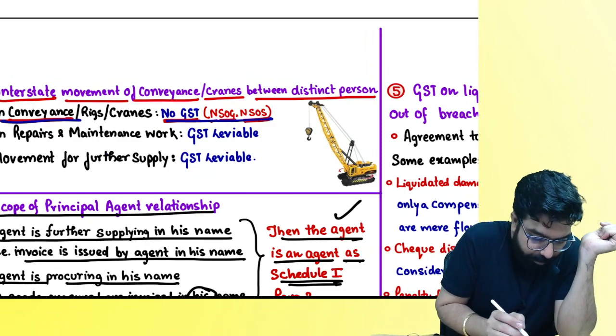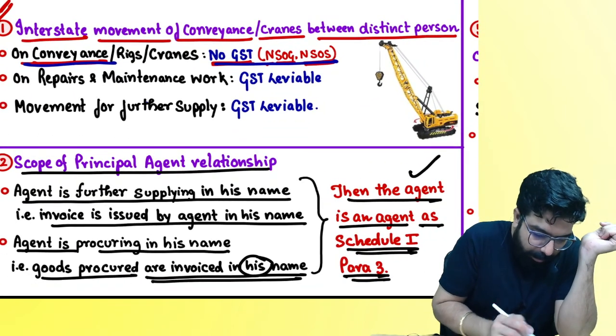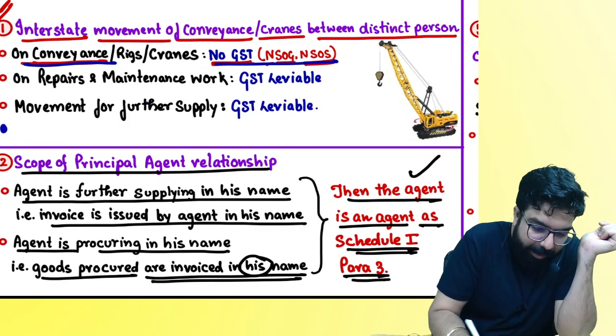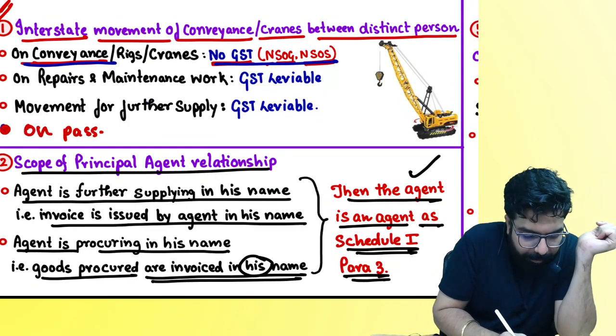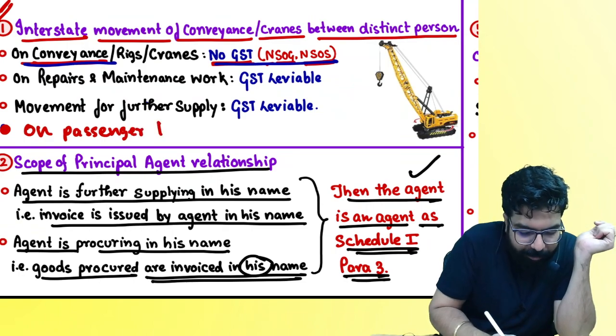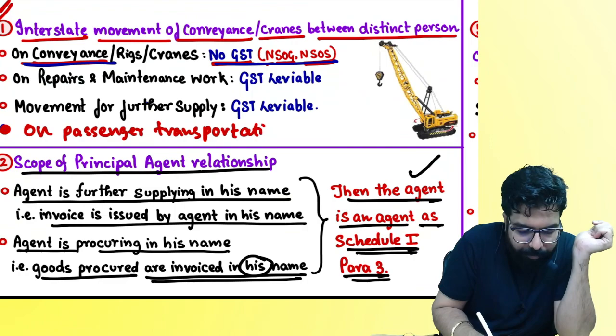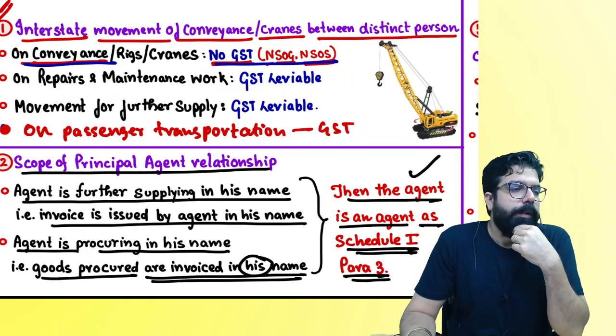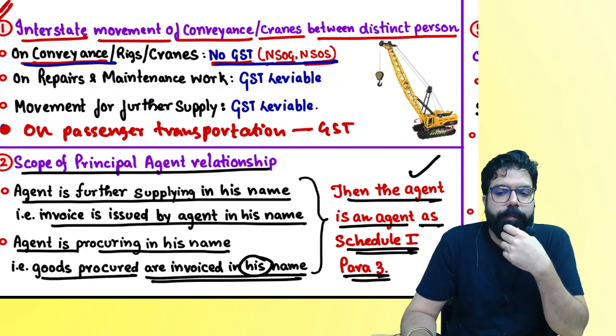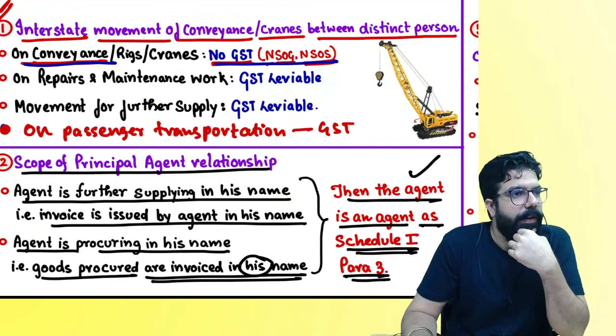But I'll write one more point over here. You write. On passenger transportation, everyone, will GST come? On passenger transportation, will GST come, everyone? Yes or no?